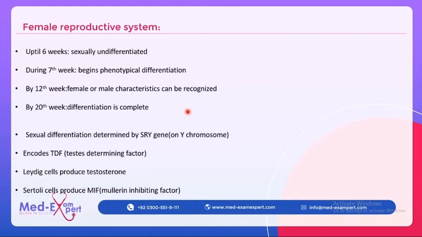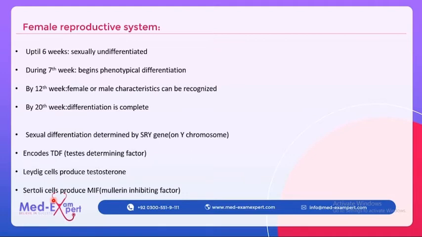We know that if there are XX chromosomes, that will be a female, and if there are XY chromosomes then the baby will be male. But how are these chromosomes acting? Basically there is the SRY gene which is mainly responsible for this, and this SRY gene is present on the Y chromosome. This SRY gene encodes a protein known as TDF, testis determining factor, and as we know, testosterone is produced by the Leydig cell, whereas Mullerian inhibiting factor is produced by the Sertoli cell.